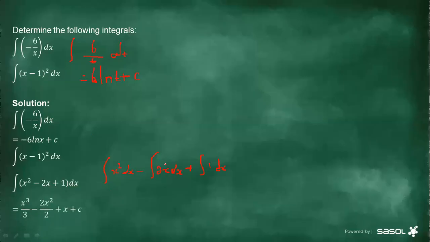Now let's start to apply the rules of integration, and you can see this one is going to be x to the power 3 over 3. So you always add 1 to your exponent, and then the answer that you get as the exponent, you divide by it. That's why we have exponent 3 divided by 3, exponent 2 divided by 2, and this 2 can cancel. This 1 is fine. And then the last one is going to be x plus c. Don't forget to write that c.